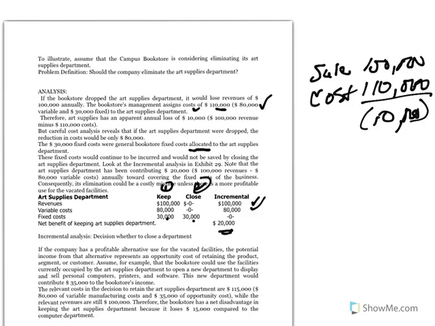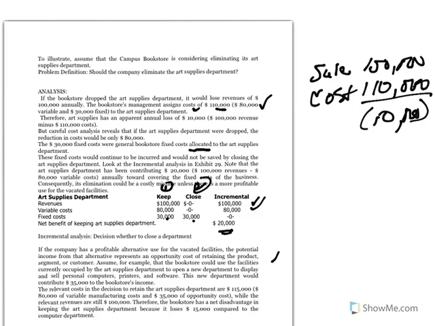Now, unless the company had profitable use for the vacated facilities, the potential income from that alternative represents an opportunity cost for retaining the product segment. Okay, assume the bookstore could use the facilities currently occupied by the art supply department and open a new department, then that's a different analysis, and it would have to look at the cash inflows and cash outflows for that.